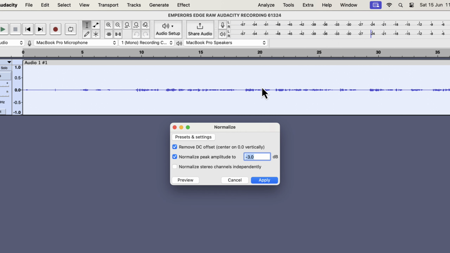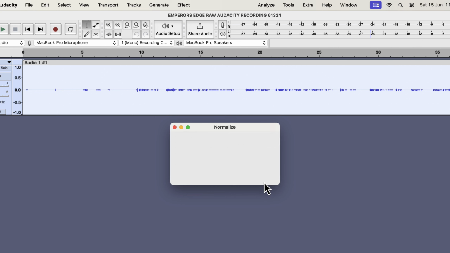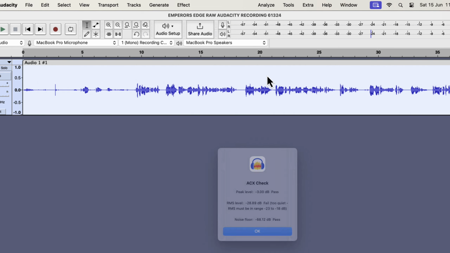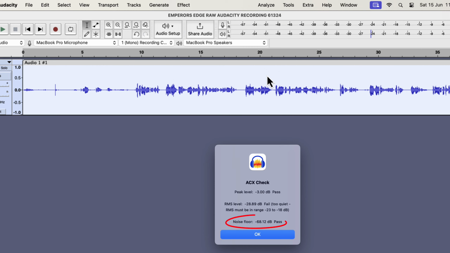I will go to the normalize effect. If you have done my previous assignments, you should know when the normalize will increase or decrease volume. I will normalize to -3 dB. You can already see the waveform grew in height, meaning the volume level increased. If I check the ACX values, you will see the noise floor increased. The noise floor is now -68 dB, which was previously -81. After normalizing, the noise floor increased by 13 dB.